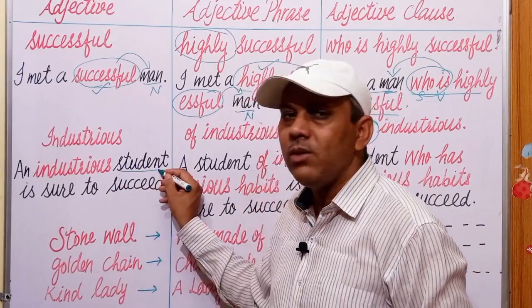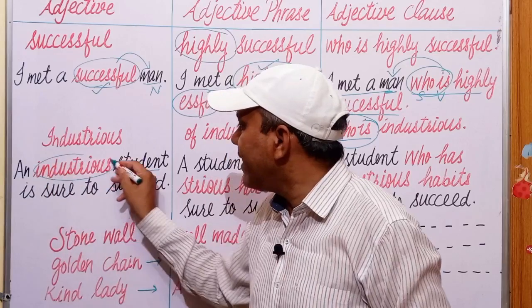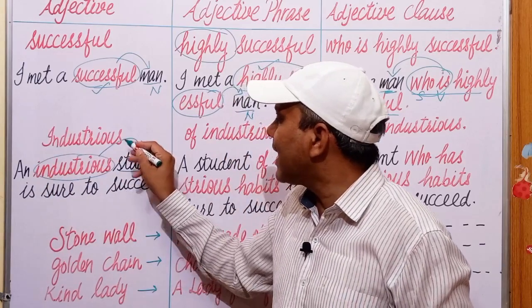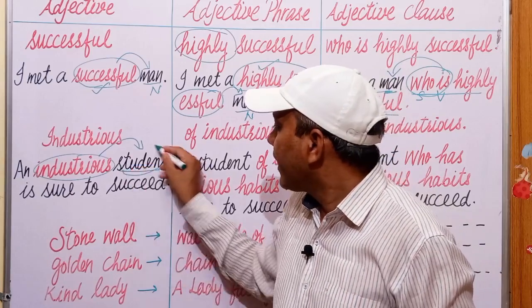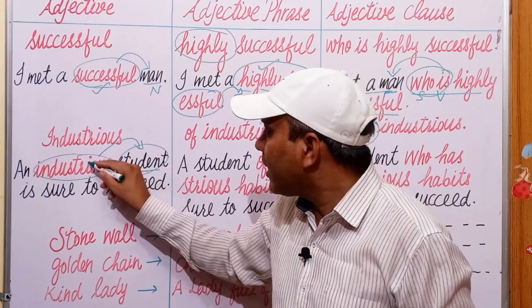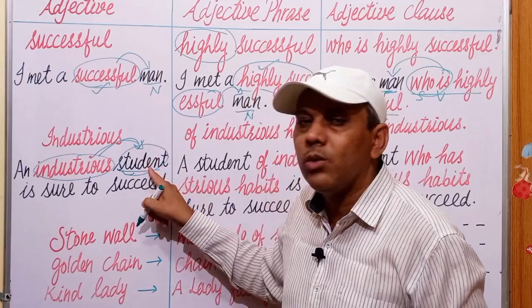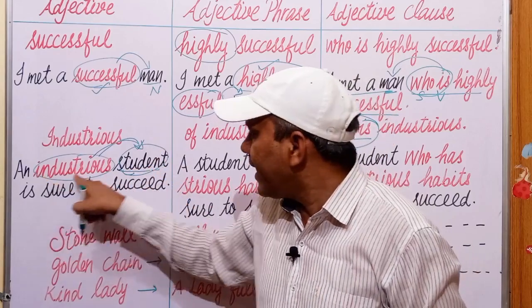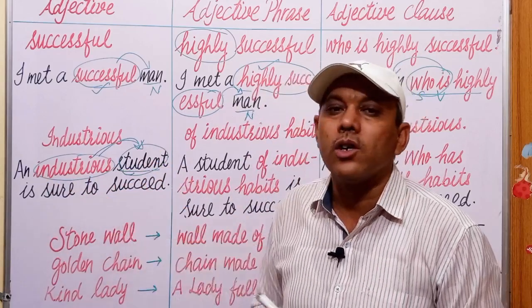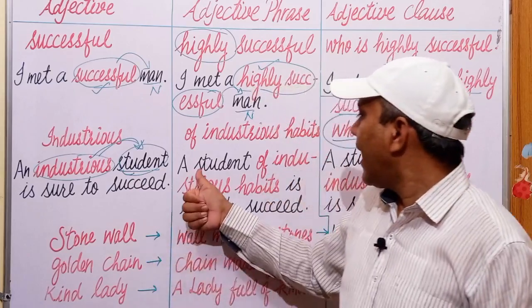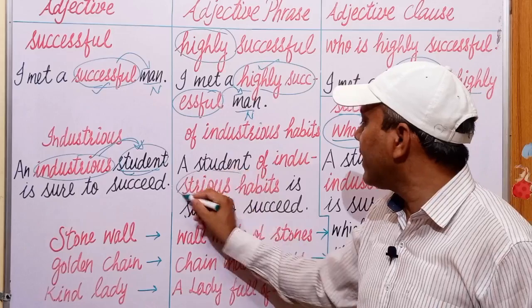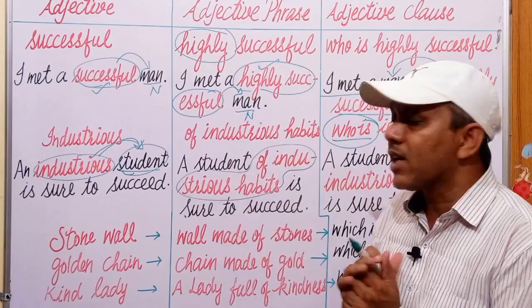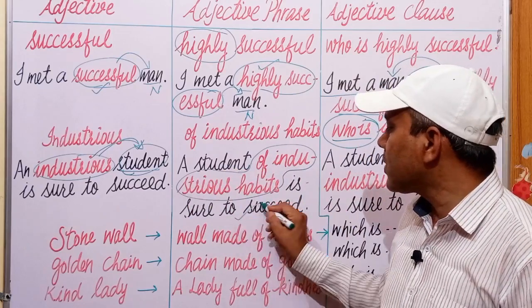Student is a noun and the word industrious is acting as an adjective for this student. What kind of student? This word tells about this noun, the student. An industrious student is sure to succeed. Next is, a student of industrious habits, adjective phrase, is sure to succeed.